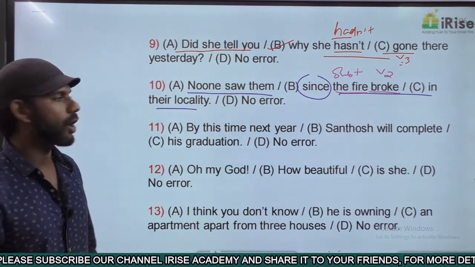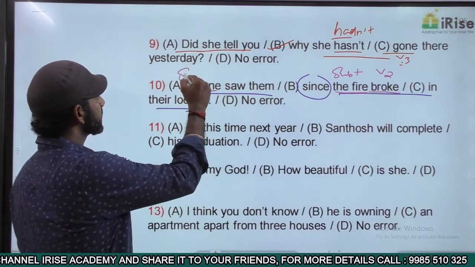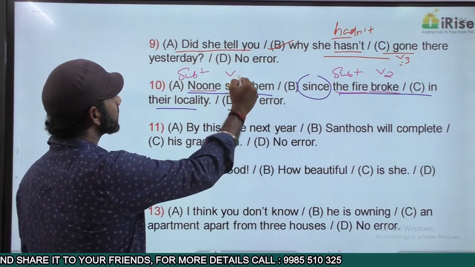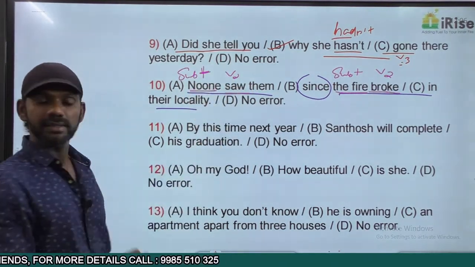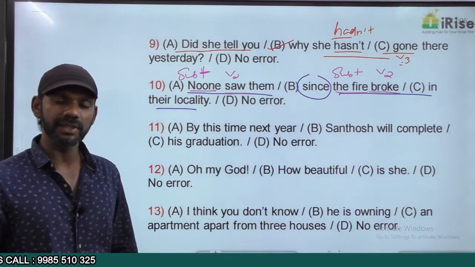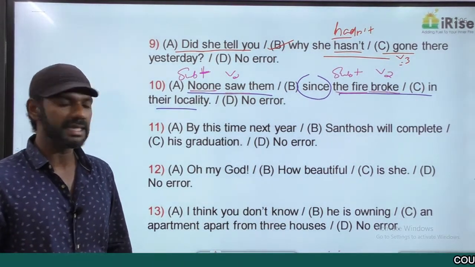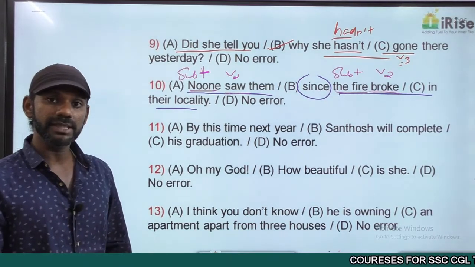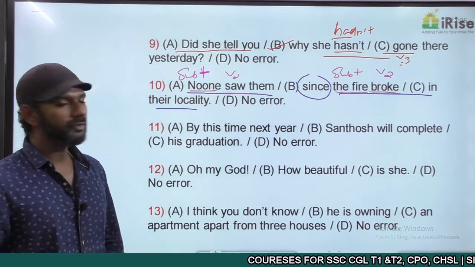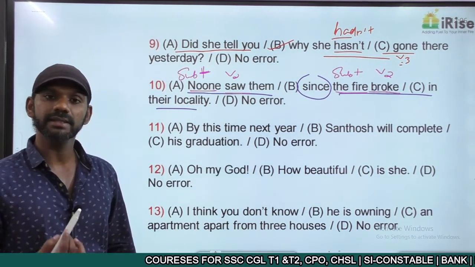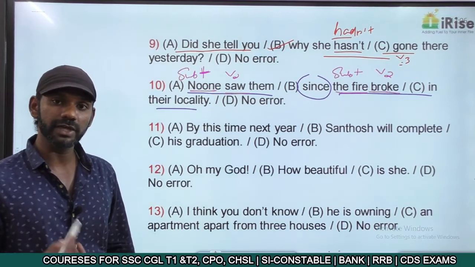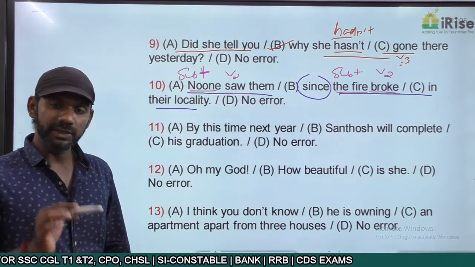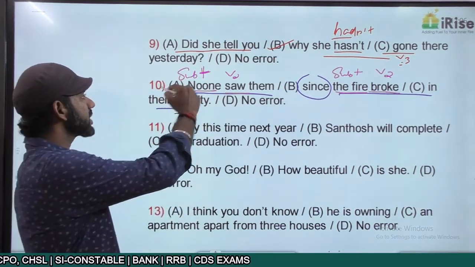No one saw them. No one is a subject here. Saw is V2. See is V1, saw is V2, seen is V3. It's see, saw, seen. Now subject plus V2 is simple past tense. The idea before since cannot be simple past tense. The idea before since must be present perfect or present perfect continuous. So that is the error. The error is in part A.